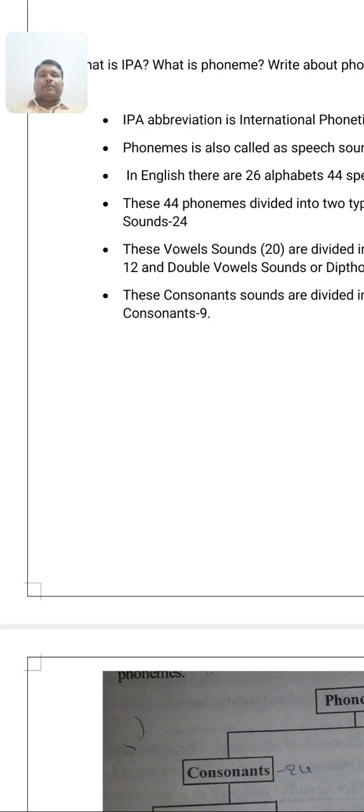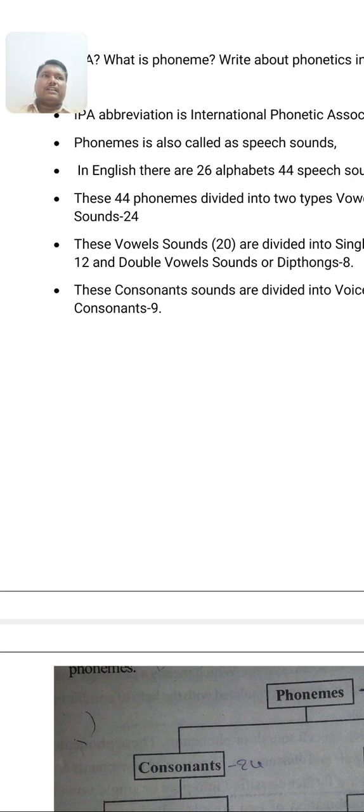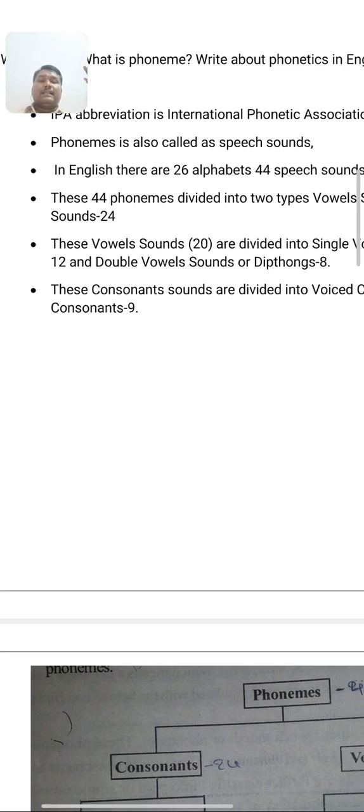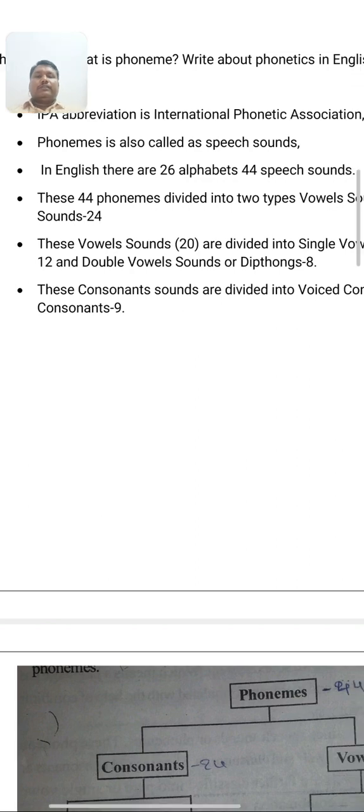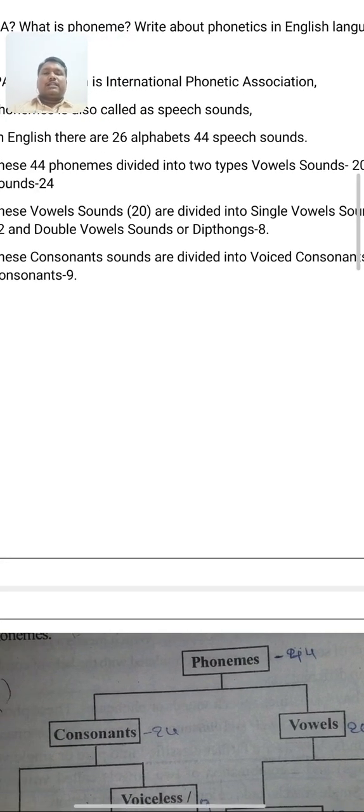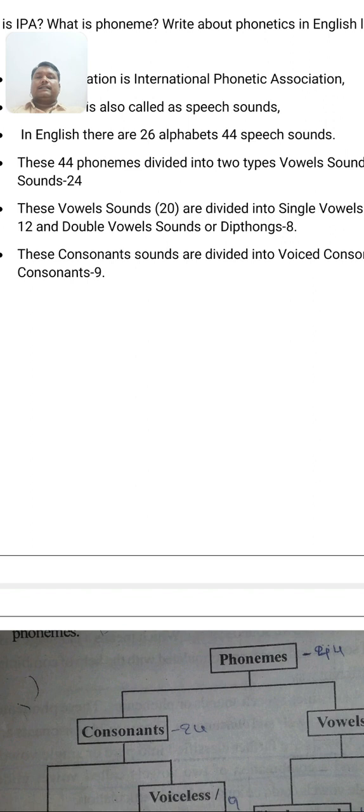Then it is a very important question. It is classification of phonetics. Then these 20 vowel sounds are divided into two types. One is single vowel sounds or monophthongs. The second one is double vowel sounds. They are called diphthongs. So there are 12 single vowel sounds and 8 diphthongs. In your examinations, they ask write about monophthongs or single vowel sounds, or they also ask you write about diphthongs.